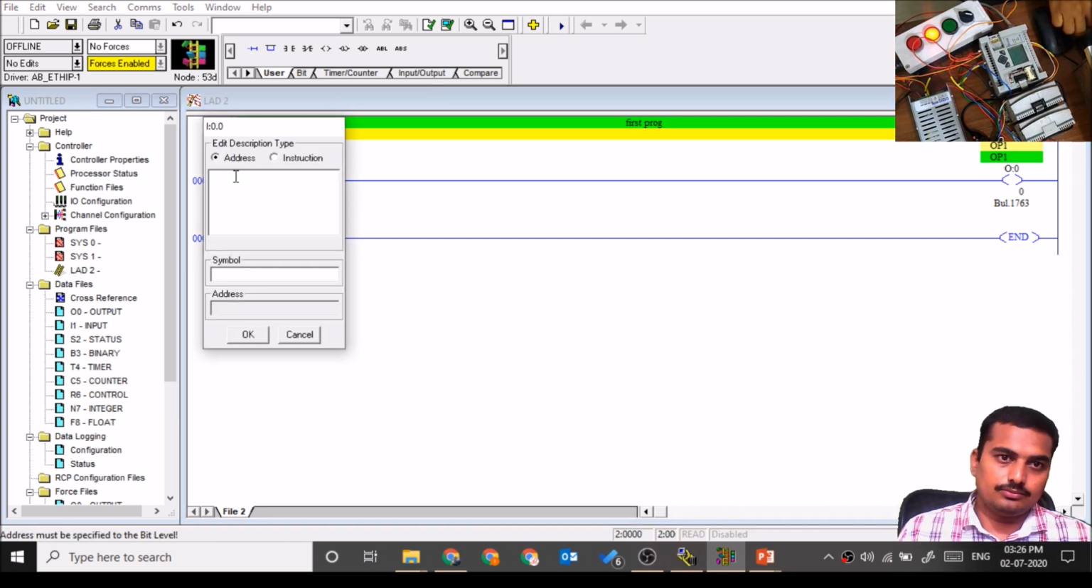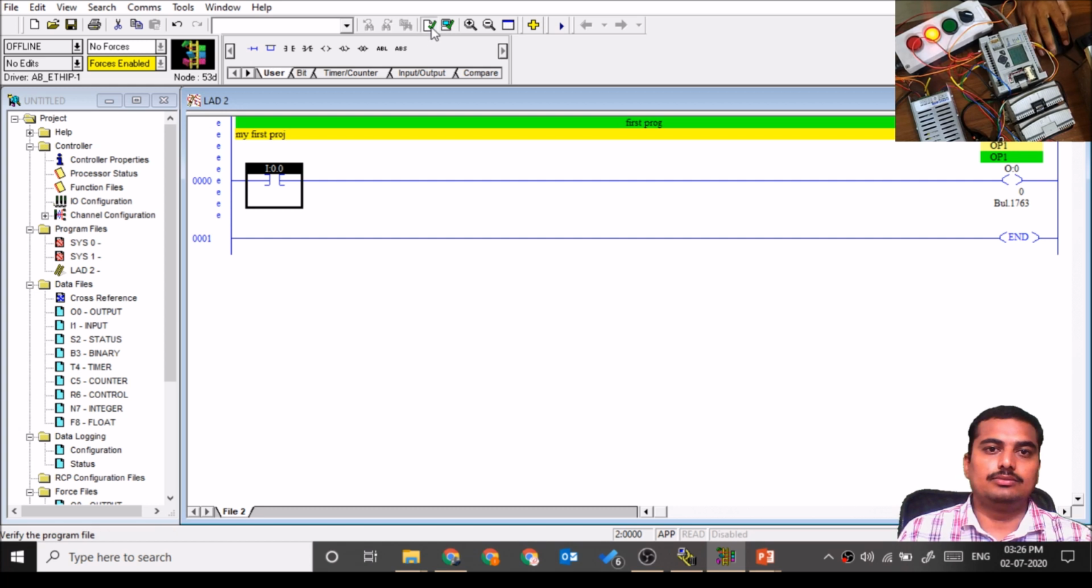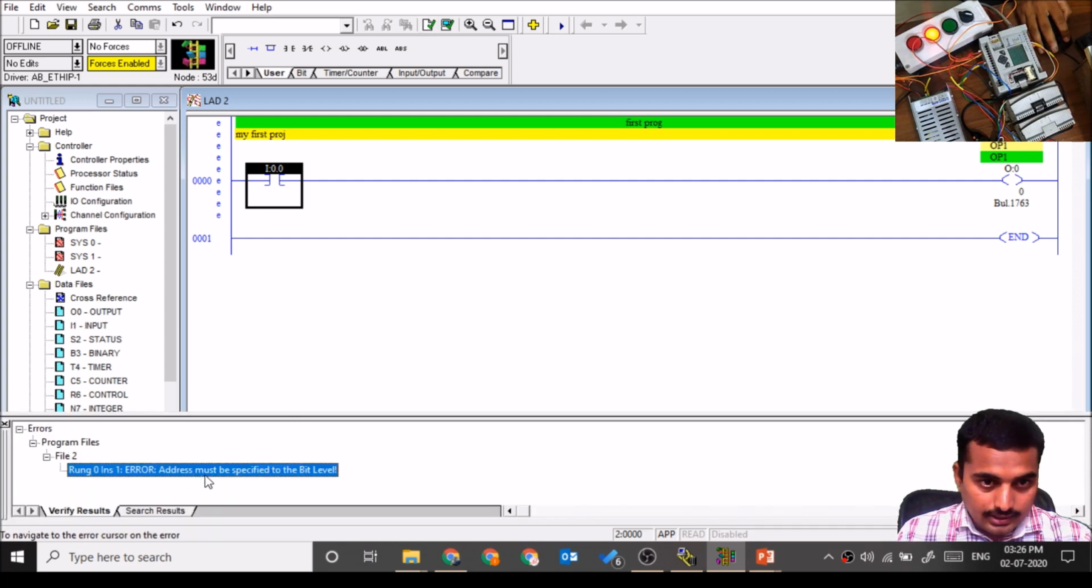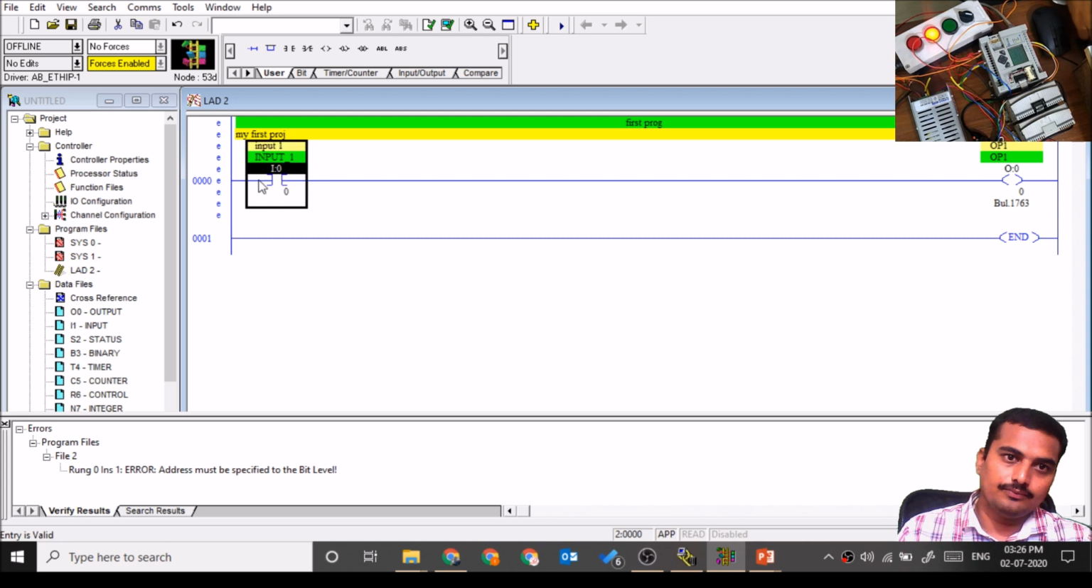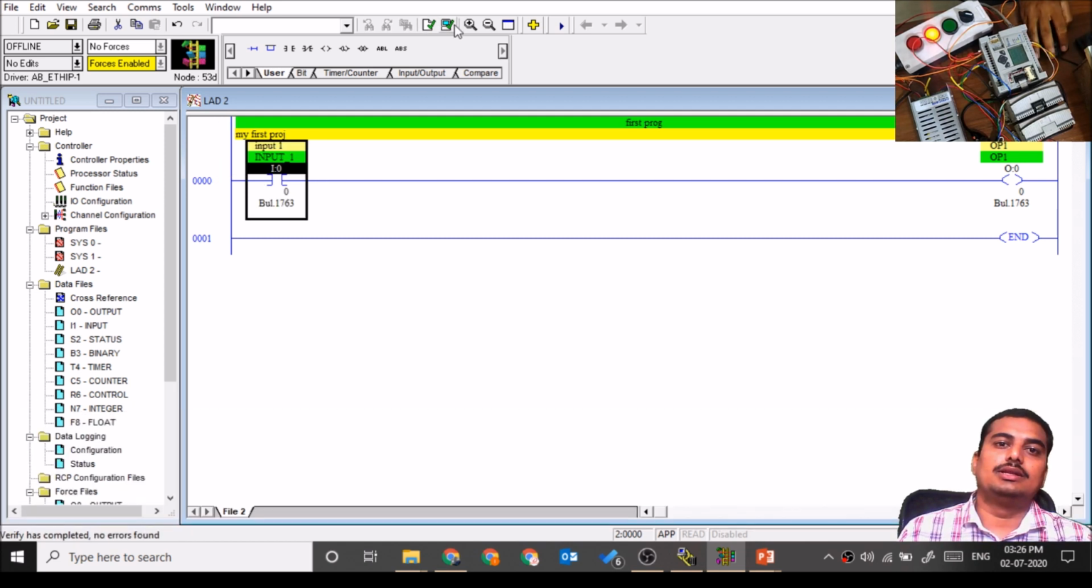I:0.0, enter. Okay, and now I am checking the program. So the address must be at the specific bit level. The complete address is not there, so I need to put the complete address and then check the program, compile the project, and click over here to download the project.